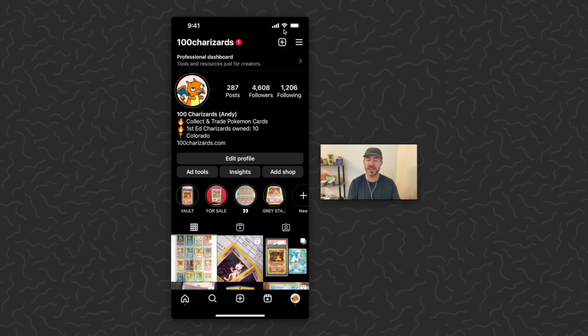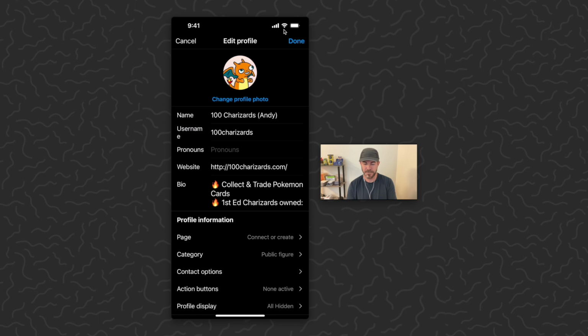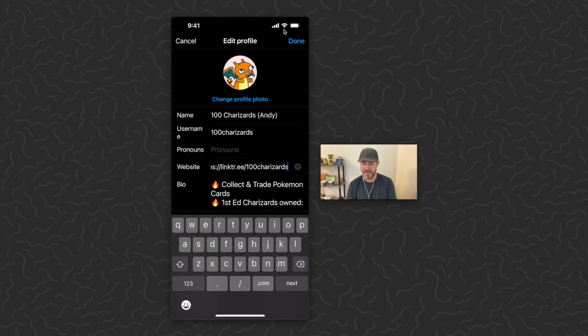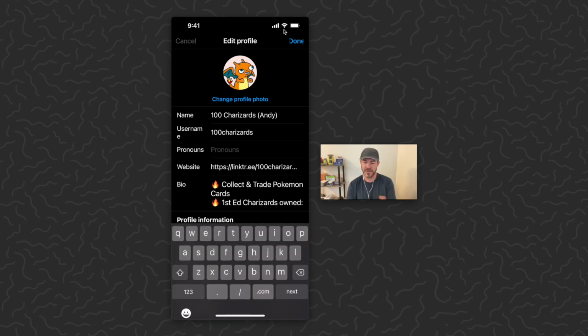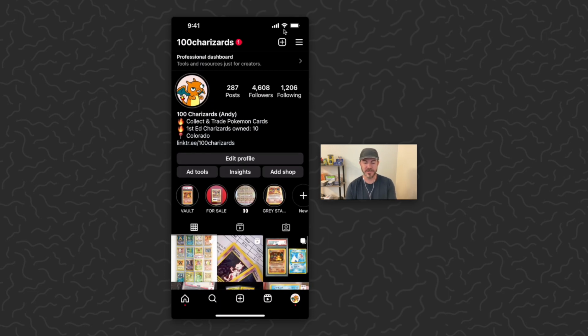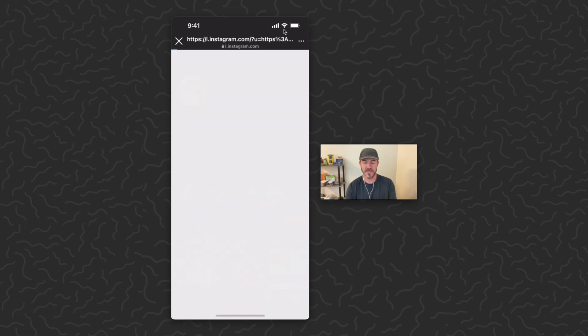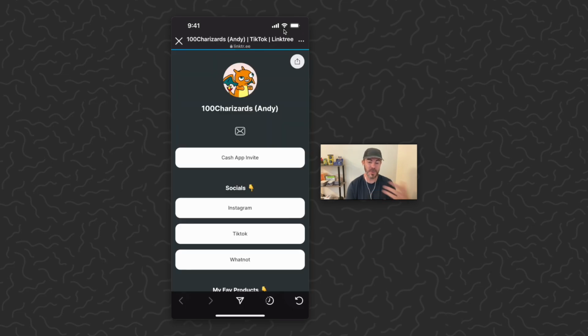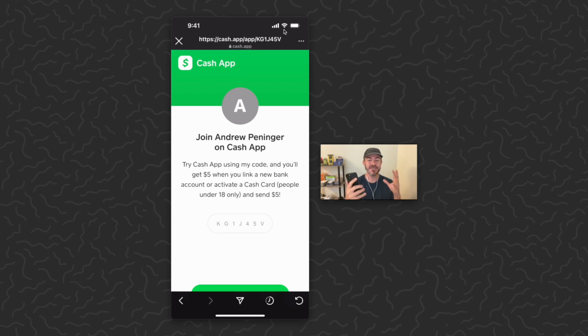Then let's say we want to use this on an Instagram. We can go to edit profile. We have a website name here. Paste our link there in that field, click done. Now we can see on our profile, it shows our Linktree. So people can click on that. It's going to take them directly to your little website thing that you have. And then they can click Cash App invite, and it's going to take them directly to the page where they can sign up for Cash App. And once they go through this process, you'll be able to start earning affiliate revenue.